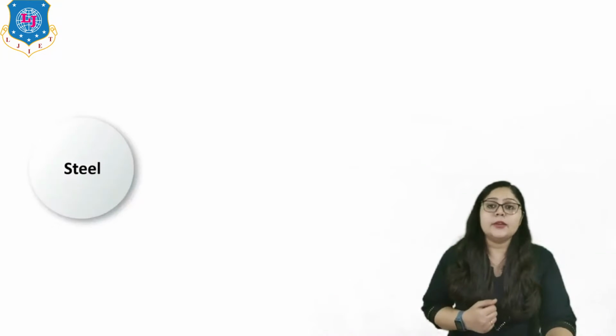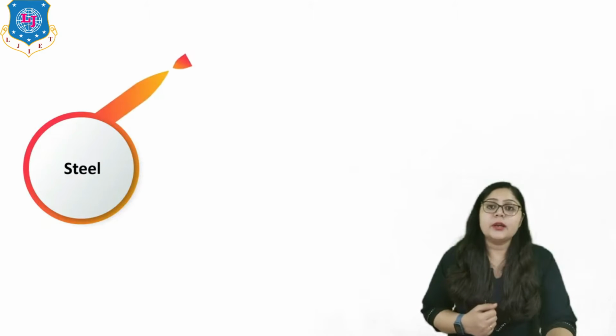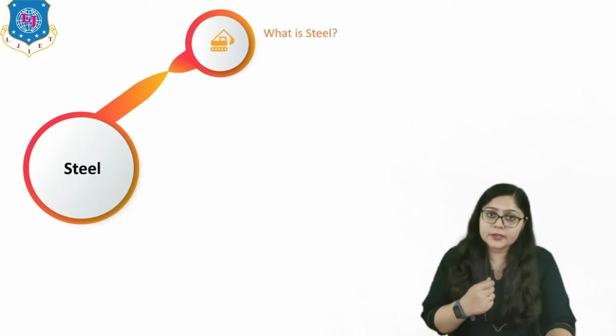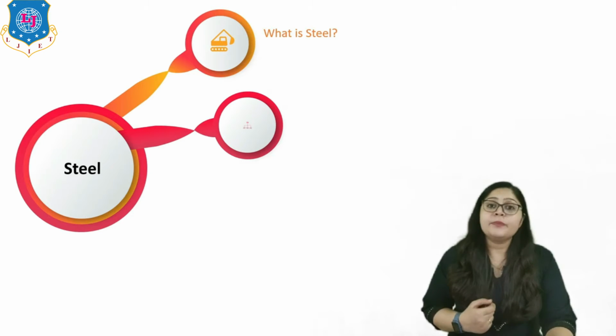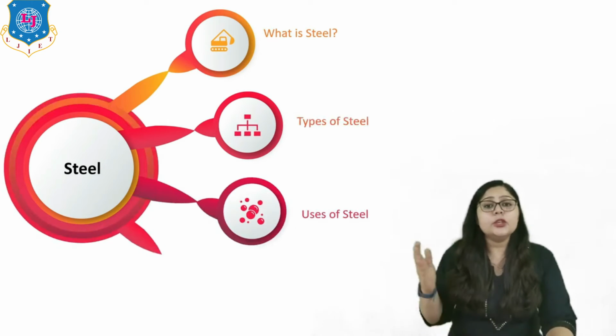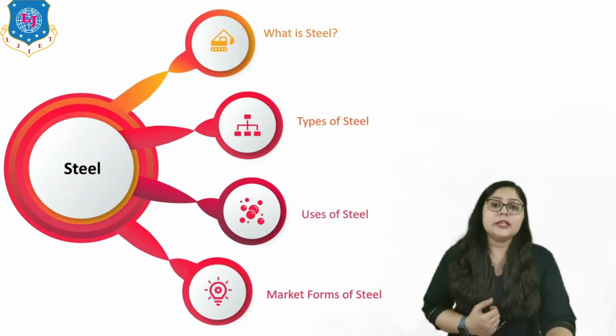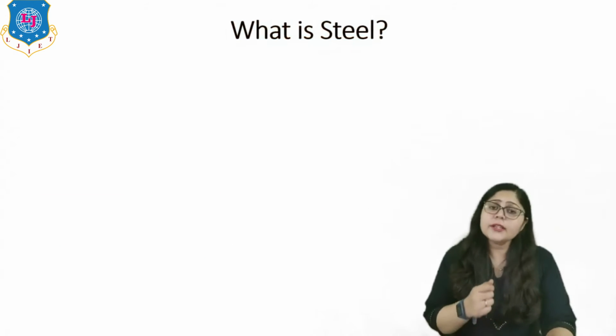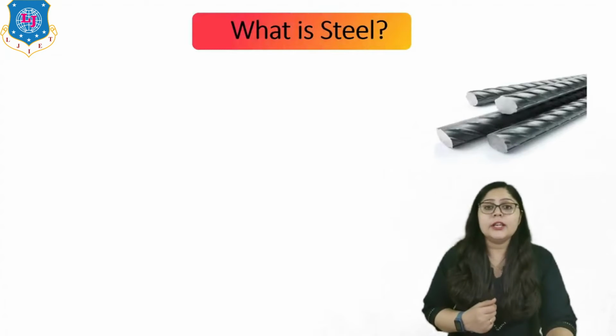So here I can say for steel, the first question that arises in our mind is what is steel, right? Then we will see the different types of steel, then we will see the uses of steel, and lastly we will see the market forms of steel, right? So let us first understand what is steel. Here on screen you can see the picture of steel, right?